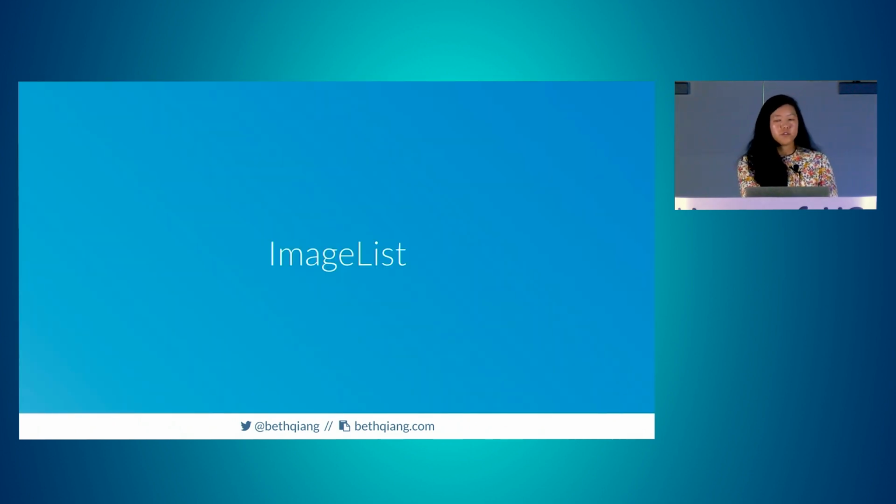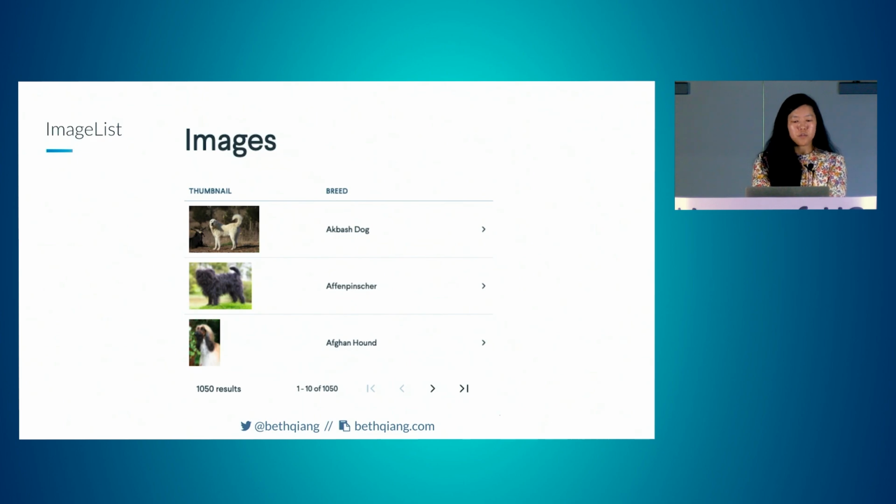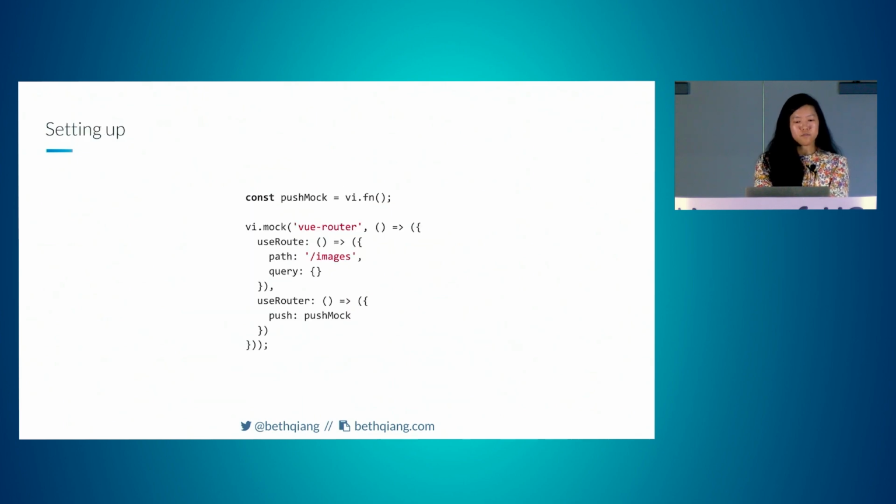All right, the image list is a bit more API heavy, and we're also going to have to mock router.push this time. So just to remind you what that looks like. The setup for this file is very similar to the image details component, except that we need a little more from our router mock this time. We need a query object because that's what the component uses to detect what page it's on, and then a router.push. And so here we're mocking that router.push with the useRouter and then push mock.